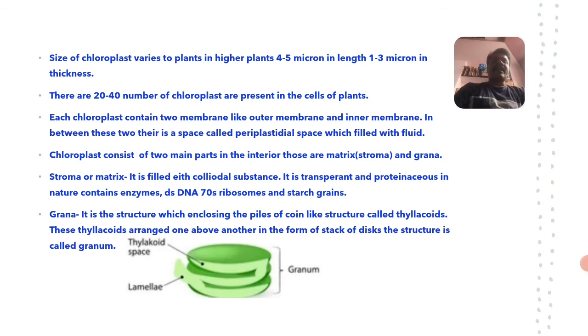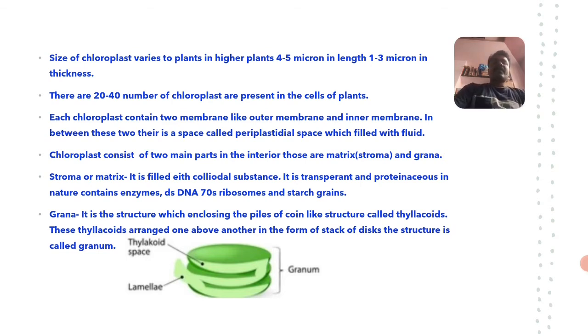Those are matrix and grana. The internal part or interior region consists of two different parts, one is the matrix or stroma and another is the grana. The stroma or matrix is filled with colloidal substance. It is transparent and proteinaceous in nature, and contains enzymes, double-stranded DNA, 70S type ribosomes and even starch grains.